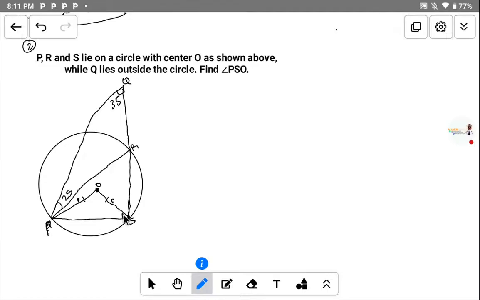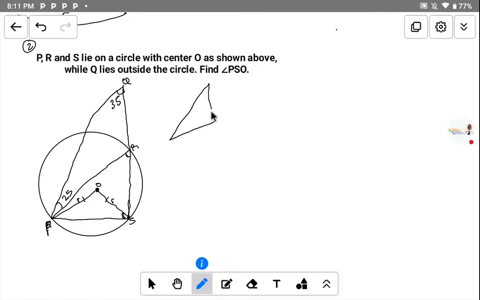Now how do we get our angle S here? Since this angle here is given, how do we get this angle S here? If you look at the diagram here, if you study the diagram very well, you look at this angle here. This is a triangle. Triangle PQR is a triangle, and we have this part here. Let me just draw the angle here for better understanding. That is why if you are solving circle geometry, if you don't know angles very well, you find it difficult to solve it.